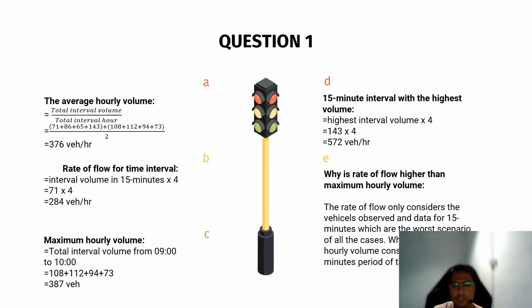The highest interval volume, which is 143, multiplied by 4, we get 572 vehicles per hour. And the last one, why is rate of flow higher than maximum hourly volume? The rate of flow only considers the vehicles observed in data for 15 minutes, which is the worst scenario of all the cases, while maximum hourly volume considers all 15-minute periods of a certain hour.